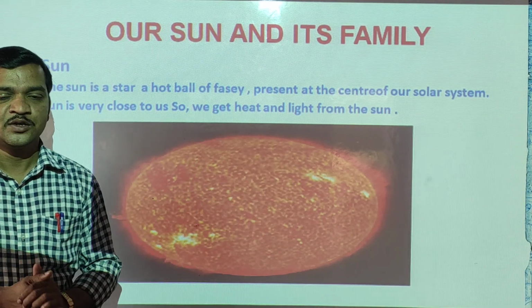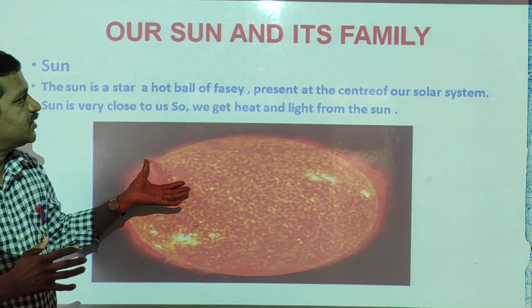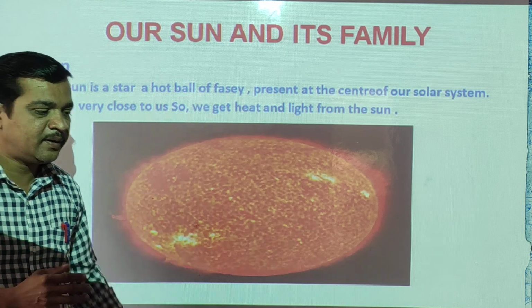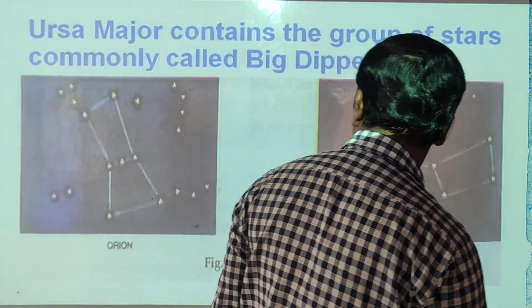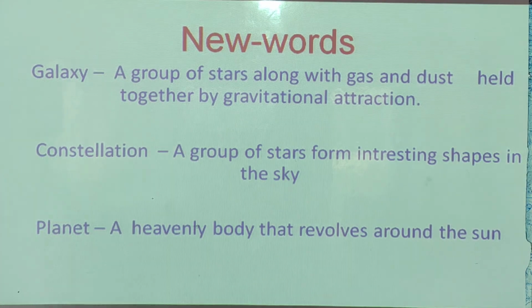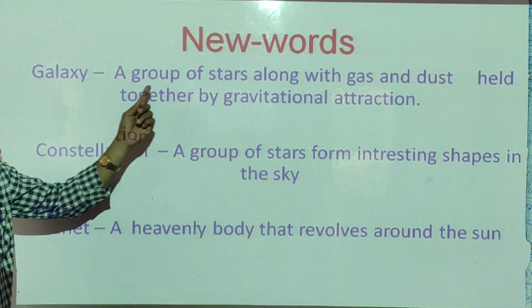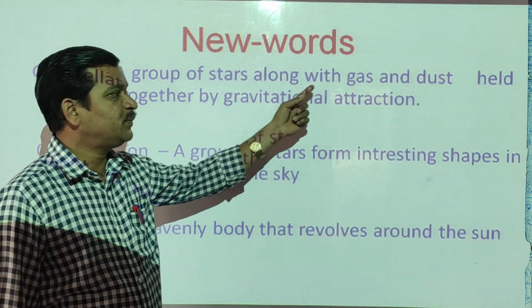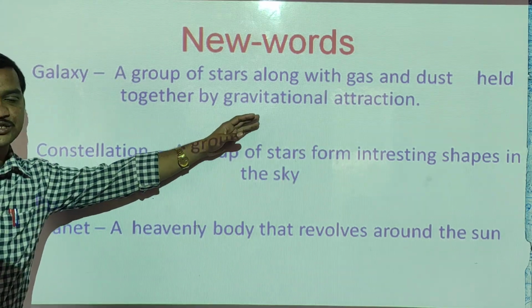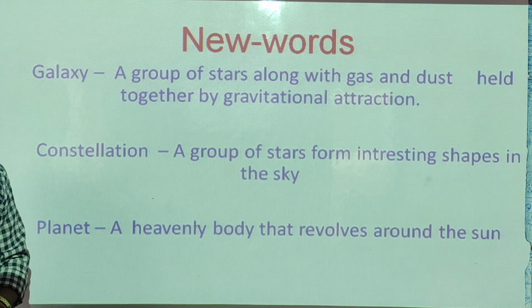Clear, students? So this is about our solar system. We have seen stars and the Sun. Now today's new words. Galaxy: a group of stars along with gas and dust held together by the gravitational force of attraction.